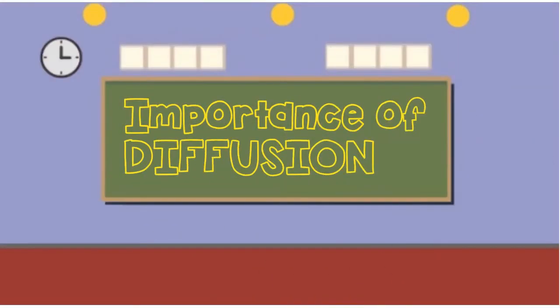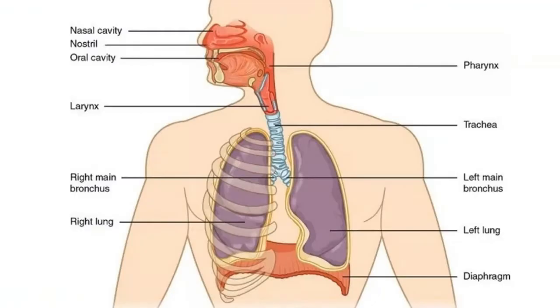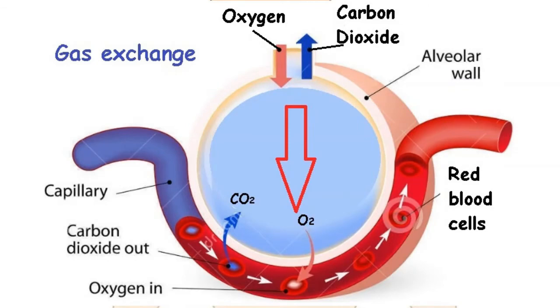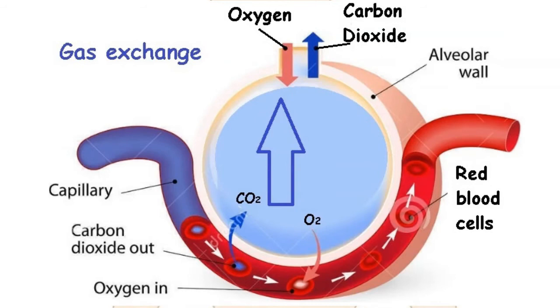Why is diffusion important in the real world? Well, cast your mind back to year 8, the breathing system. We inhale and exhale air. The composition of this air changes. The air you breathe in is high in oxygen. This diffuses from the alveoli into your blood, and the air you exhale is high in carbon dioxide. This has come from the blood into the alveoli and diffused out.